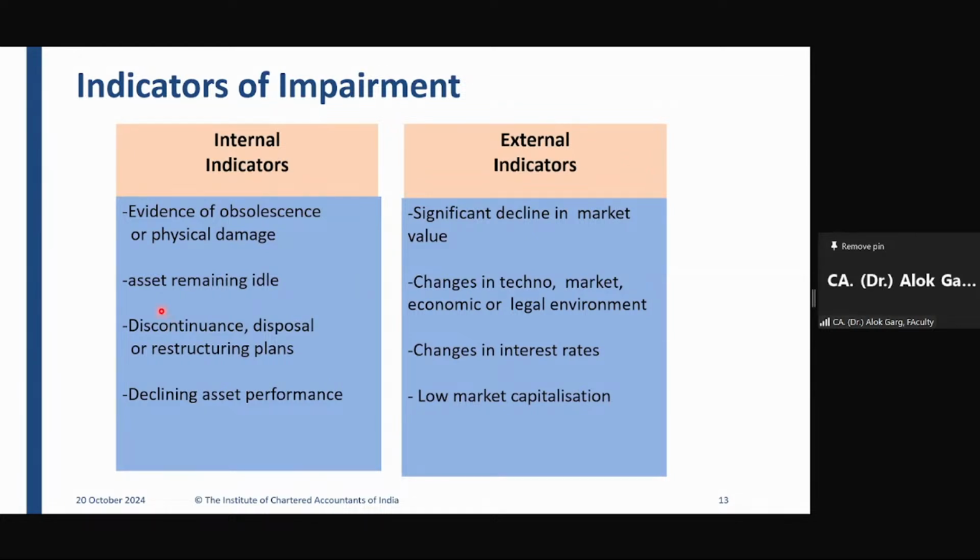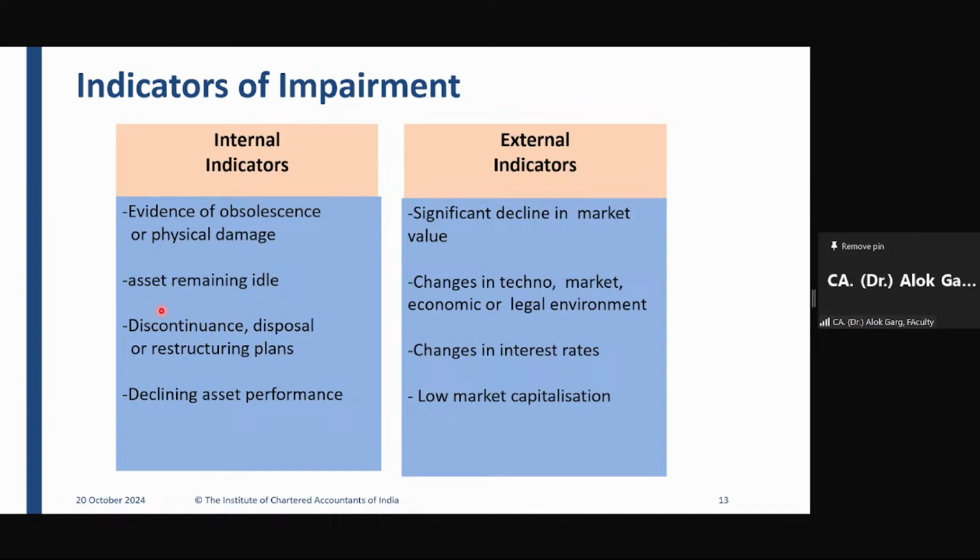Asset remaining idle. The company has purchased the asset, but the company is not able to use the asset. Why? Because the demand is not there. The company is not able to get the proper efficiency and productivity from that asset. So if the asset is remaining idle, it is one of the indicators of impairment. I'm not saying that the asset will be impaired. I am saying it's an indicator of impairment and you need to do the impairment testing.